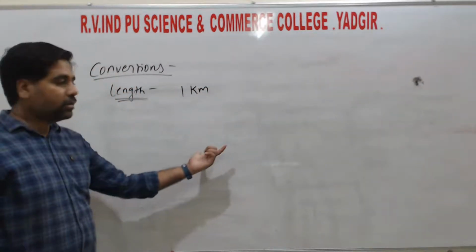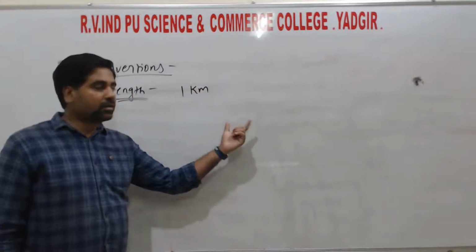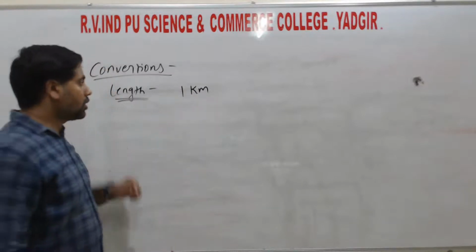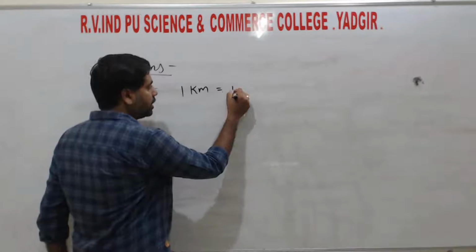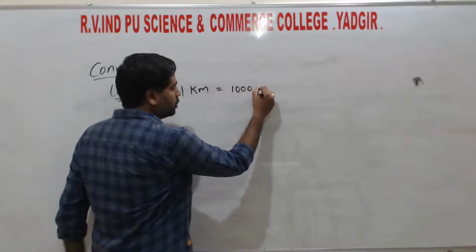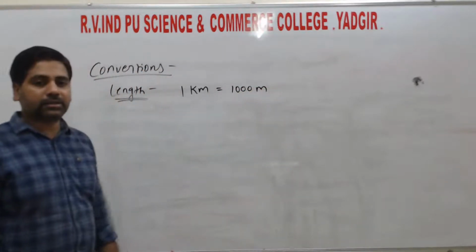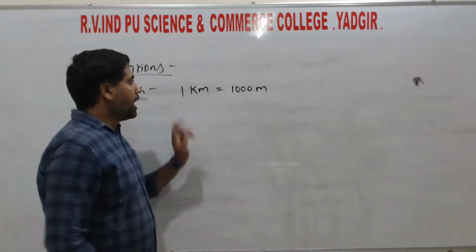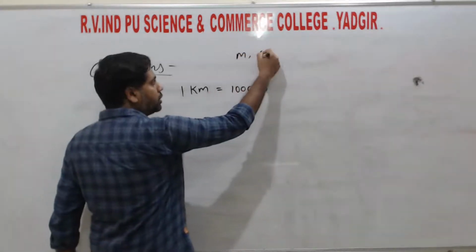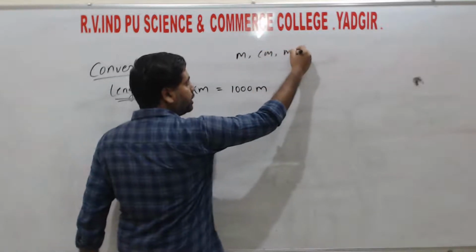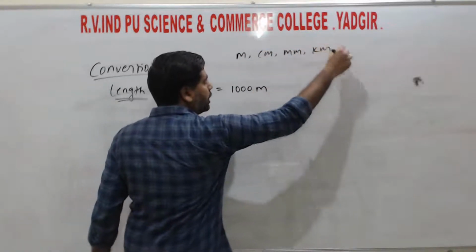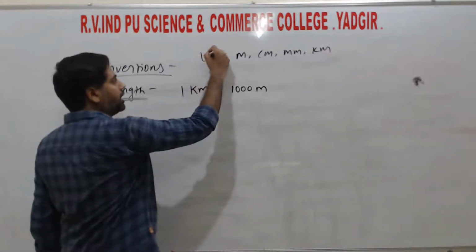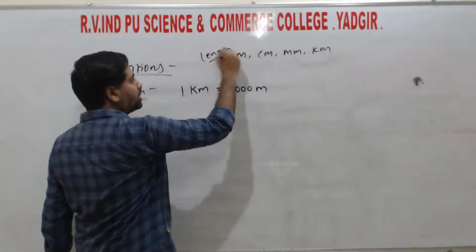Already we noted in the last table that the value of kilo is 10 to the power of 3, that is 1000. So 1 kilometer is equal to 1000 meters. We have meter, centimeter, millimeter and kilometer. These are all the units for length or distance.